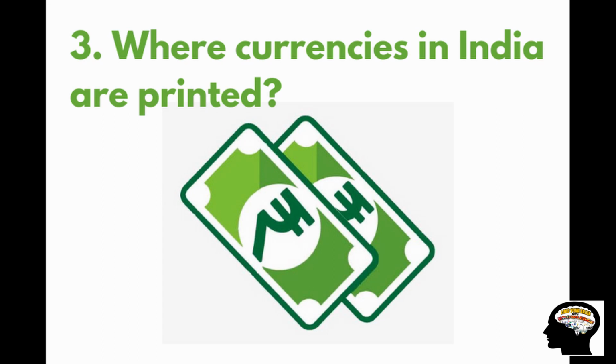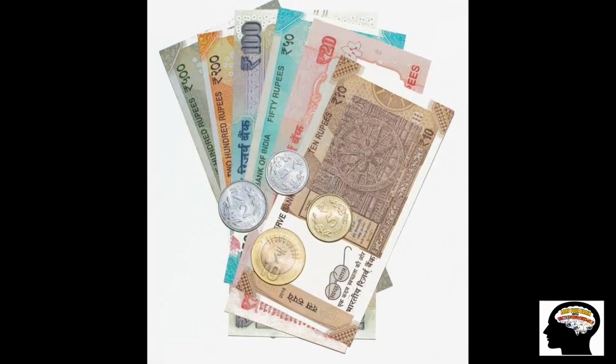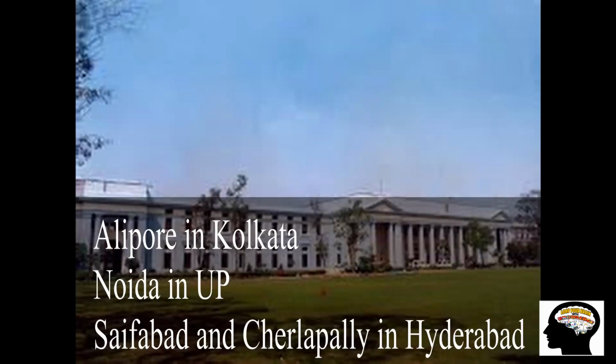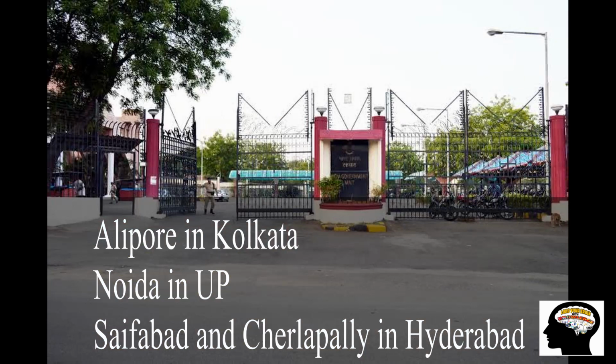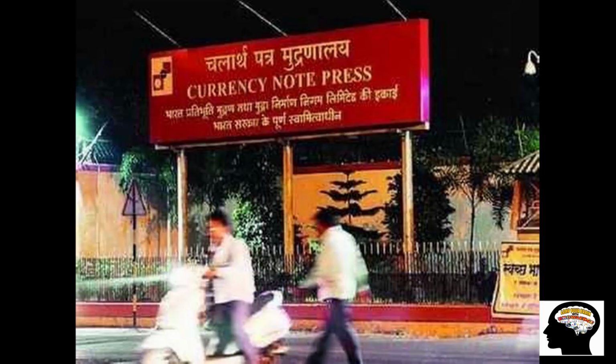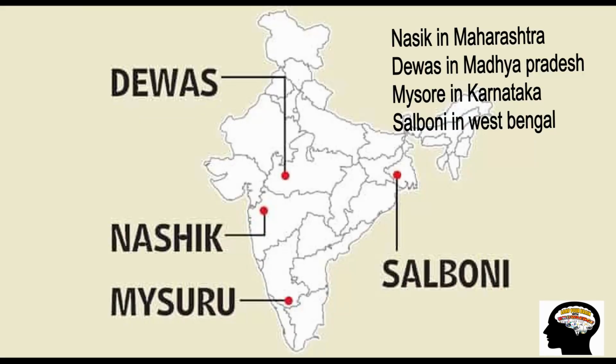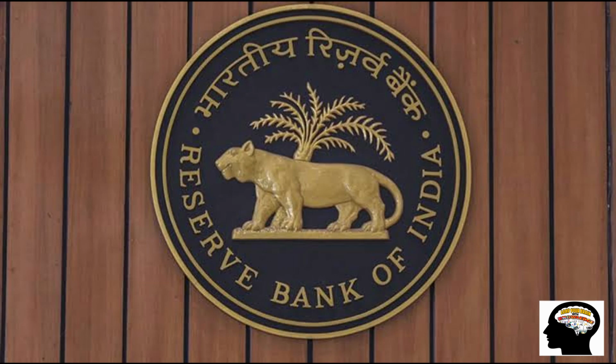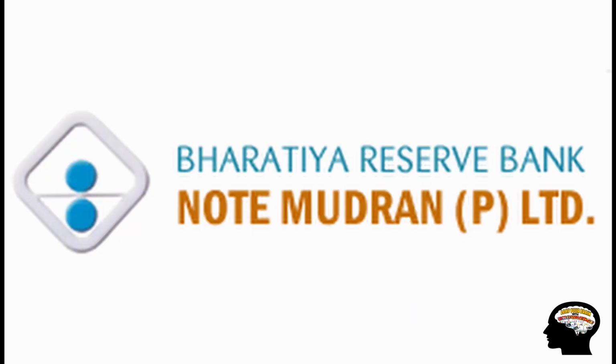Where are currencies in India printed? Currencies in India are of two types, notes and coins. Coins are minted at the four Indian government mints: Alipore in Kolkata, Noida in UP, Saifabad and Cherlapally in Hyderabad. And coming to the notes, notes are printed at four printing presses: Nashik in Maharashtra, Dewas in Madhya Pradesh, Mysore in Karnataka, Salboni in West Bengal. The first two are controlled by the central government and the other two are controlled by an RBI subsidiary, Bharatiya Reserve Bank Note Mudran Limited.